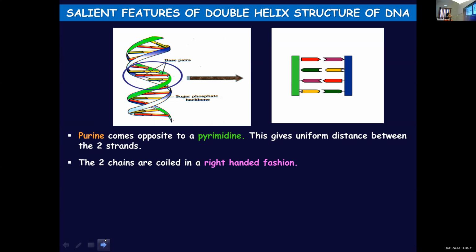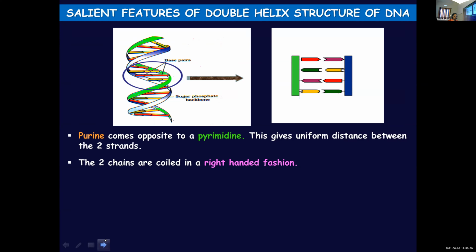Purine comes opposite to pyrimidine. Already we learned about the different purines and pyrimidines. So here purine will be paired with pyrimidine, or pyrimidine will be paired with purine, vice versa also. And this will provide a uniform distance between 2 strands.